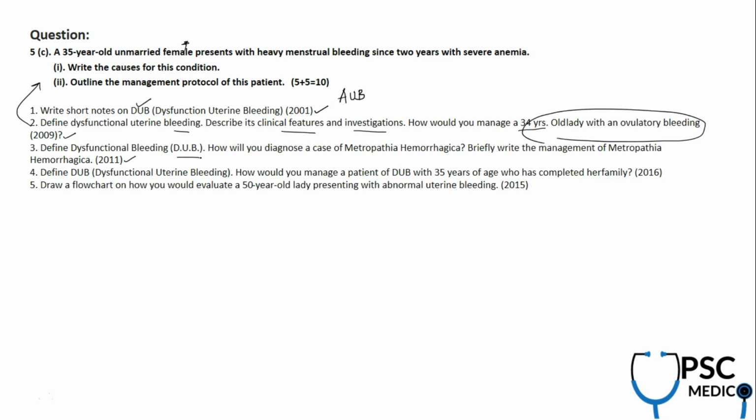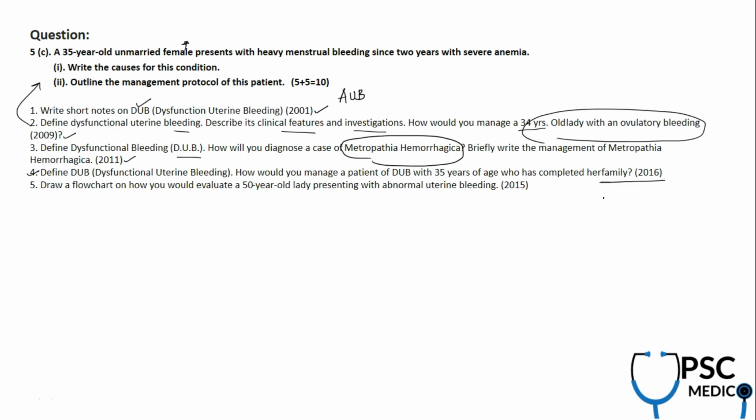Define dysfunctional uterine bleeding. How will you diagnose a case of it? Very important one: metropathia hemorrhagica, Swiss cheese pattern, polyglandular disease, and briefly write the management of metropathia hemorrhagica. Very important. And question number 4, define DUB. How would you manage a patient of DUB with 35 years of age who has completed her family?